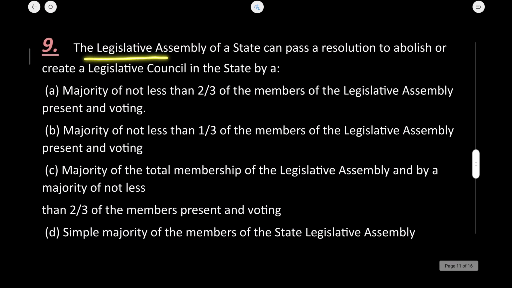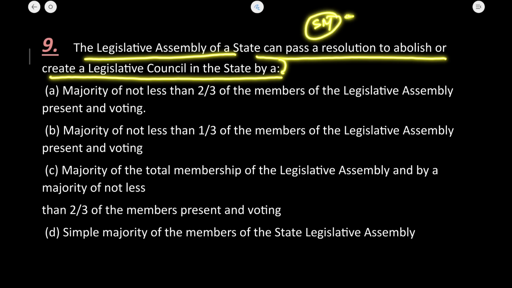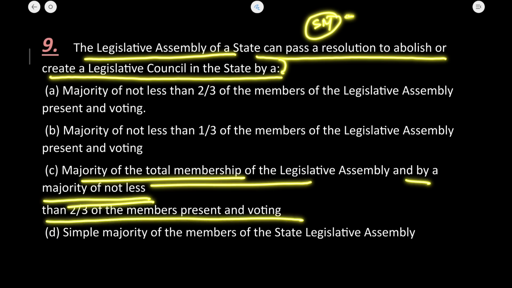A legislative assembly of a state can pass a resolution to abolish or create a legislative council in a state by a special majority. What constitutes a special majority? I've already told you: a majority of the total membership of the house and a majority of not less than 2/3 of members present and voting. C option is the correct one.